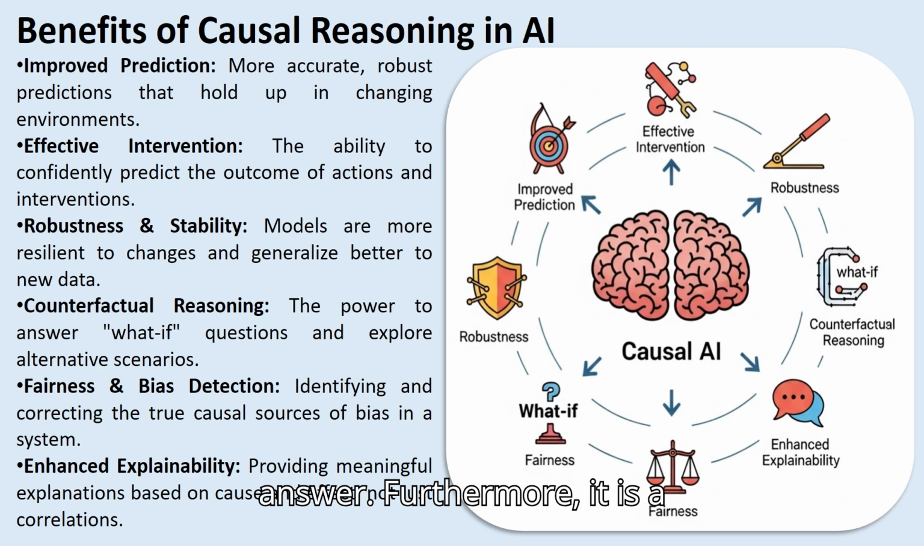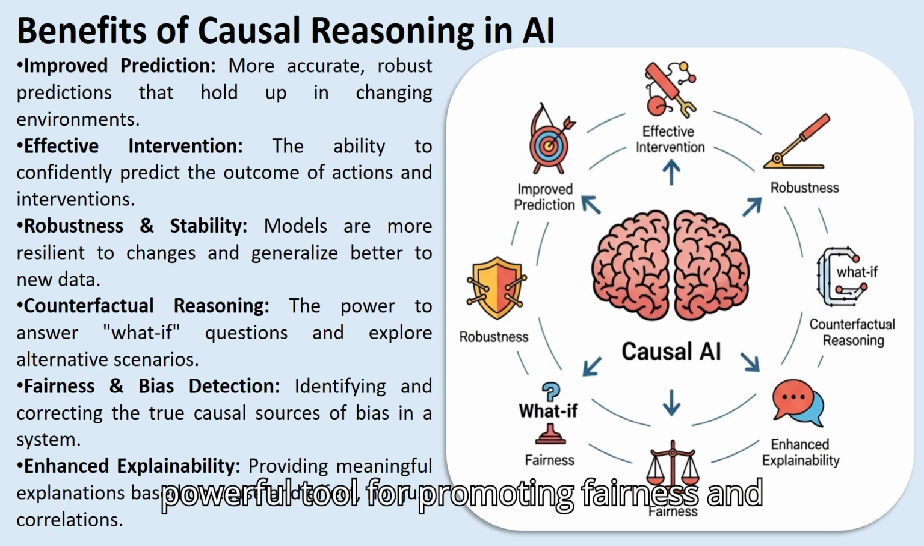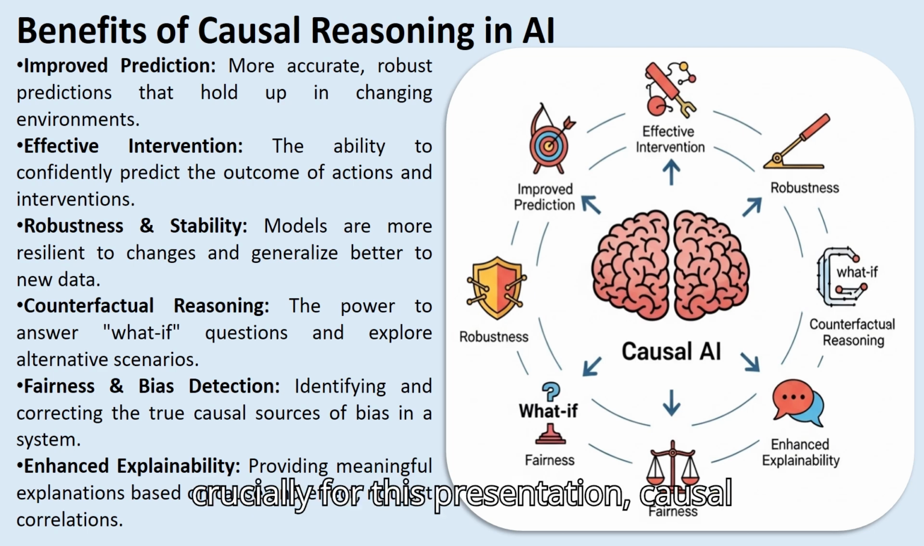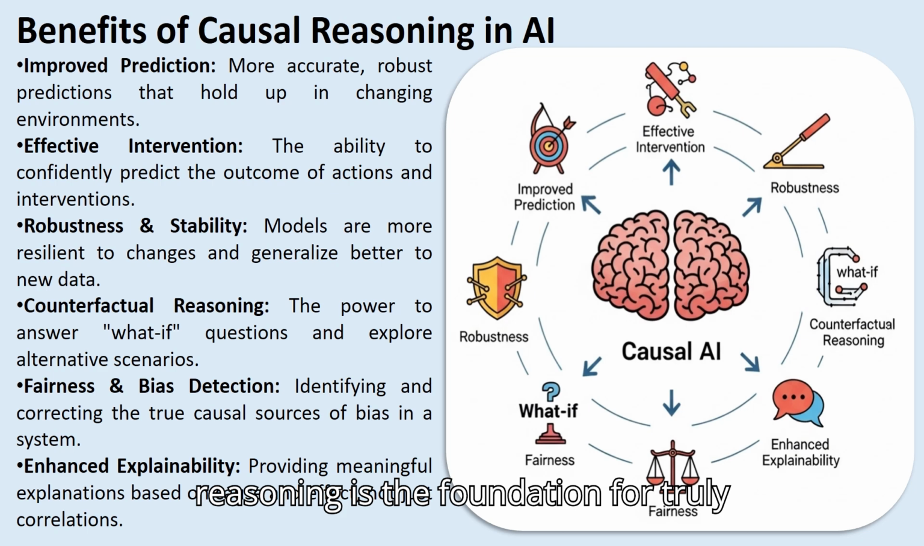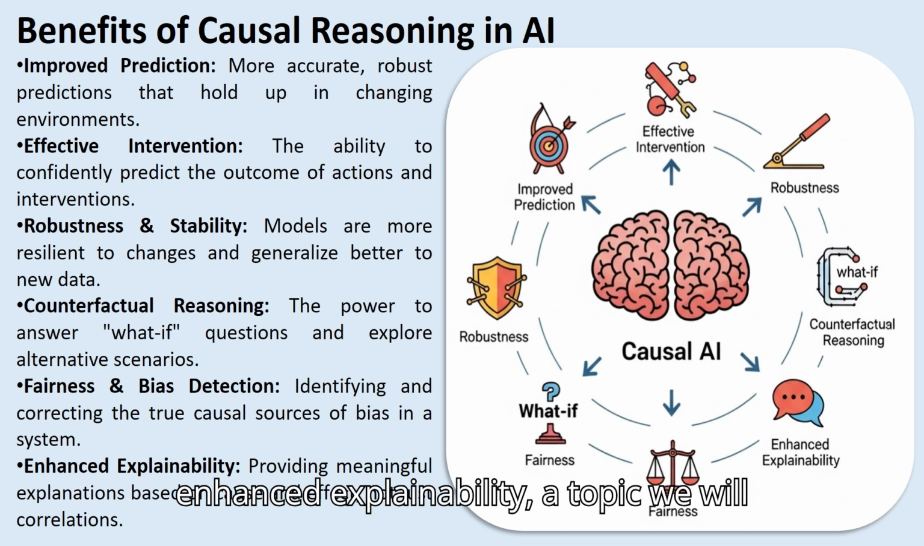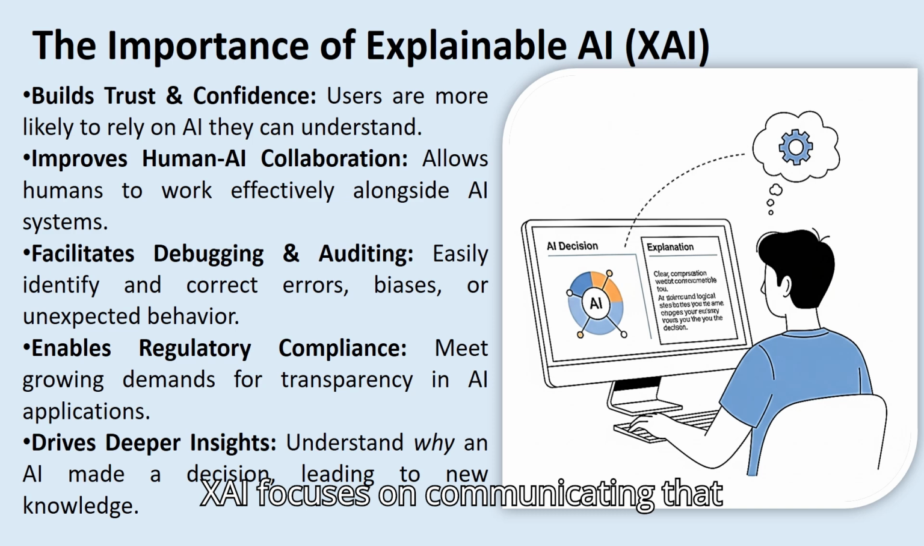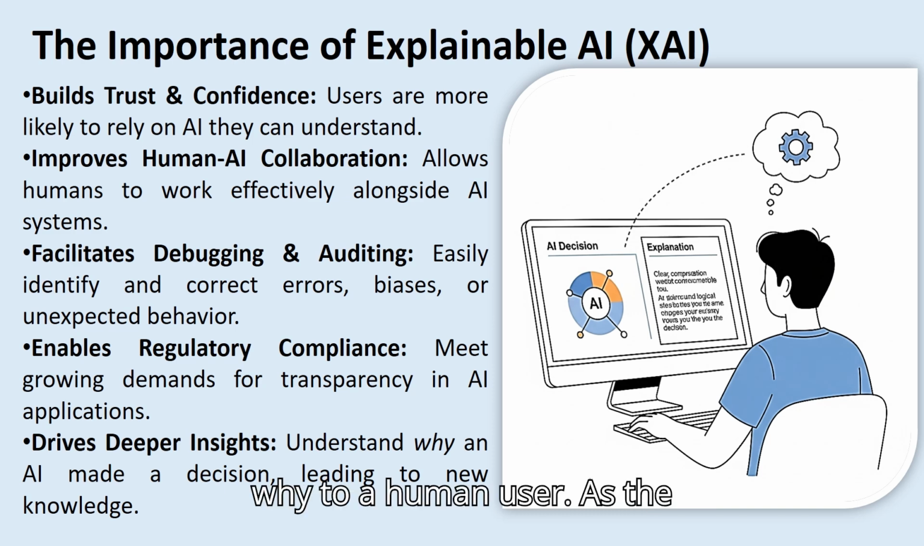Causal AI allows for counterfactual reasoning, the ability to ask, what if things had been different, and get a reliable answer. Furthermore, it is a powerful tool for promoting fairness and bias detection by helping us identify the true causal sources of unfair outcomes. Finally, and crucially for this presentation, causal reasoning is the foundation for truly enhanced explainability, a topic we will delve into next. While causal AI focuses on the why behind the data, explainable AI, or XAI, focuses on communicating that why to a human user.